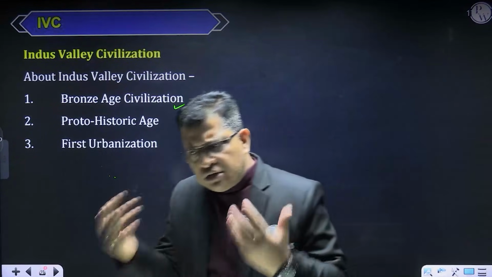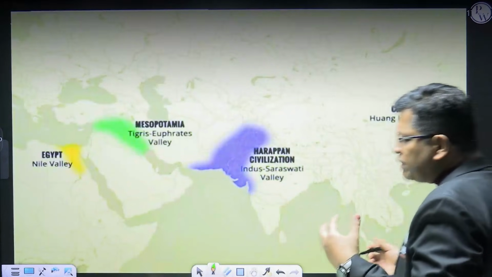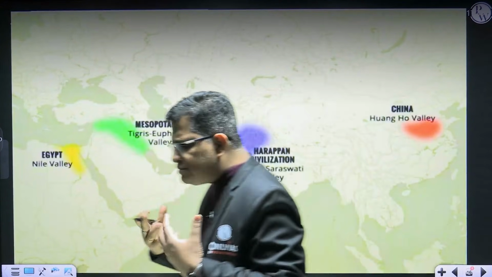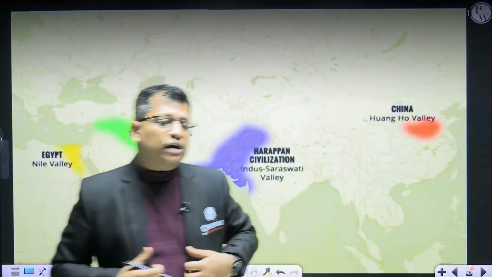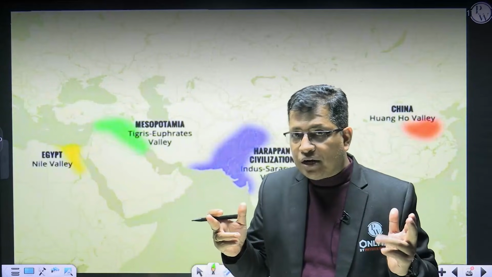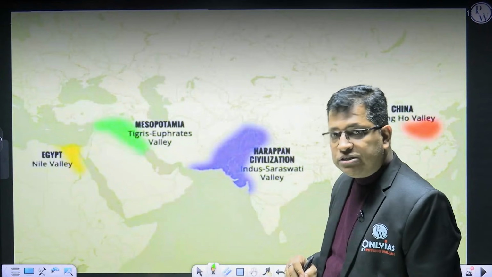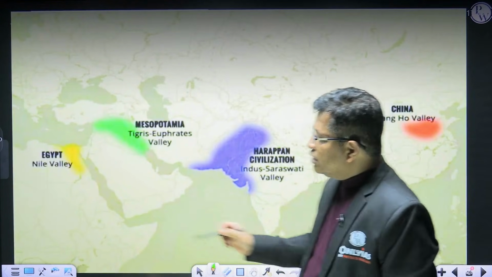Now, you may have some kind of query in your mind: was it only the Indus Valley civilization that was urban during that time period, or were there certain other contemporary civilizations in the world? When there was the Harappan or Indus Valley civilization, there was the Egyptian civilization along the Nile Valley.